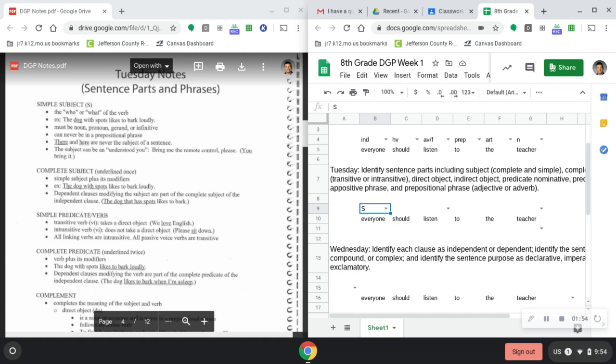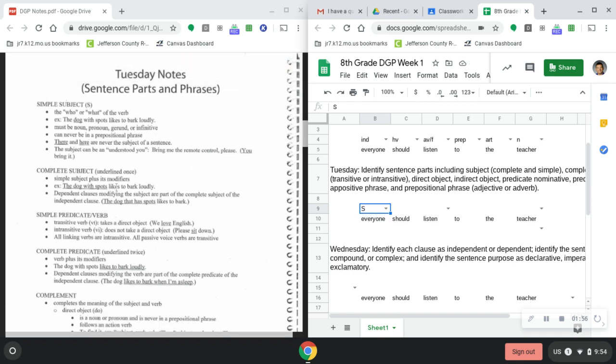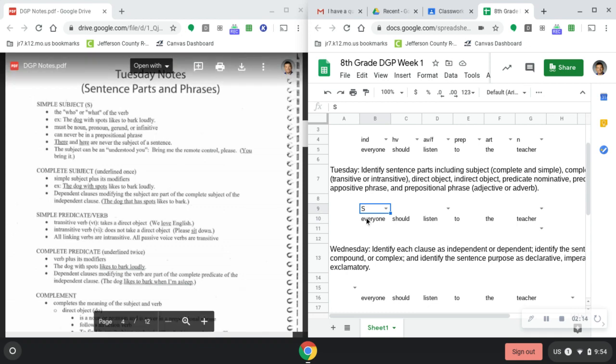Okay. The next thing after we find our simple subject is to move on to the complete subject, where we have a single underline. So it's underlined once. You'll find this in every one of our DGPs, at least one simple subject. You may have an instance where there's two simple subjects. I'll help you when that happens. Now, looking at the complete subject, it says the simple subject plus anything that modifies it. So looking at our simple subject, everyone, is there anything that changes it? Does it say everyone who has brown hair, everyone who's in class? No, it just simply says everyone. So that is also going to be our complete subject. It says to underline it once.